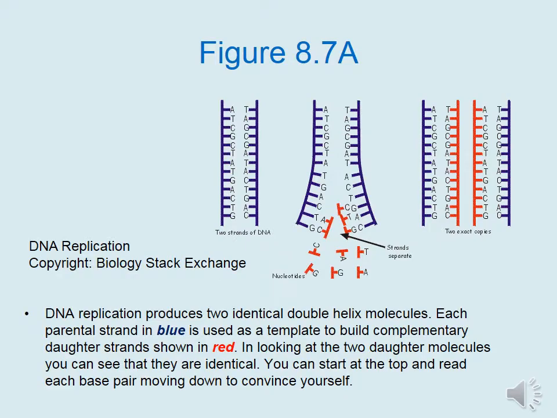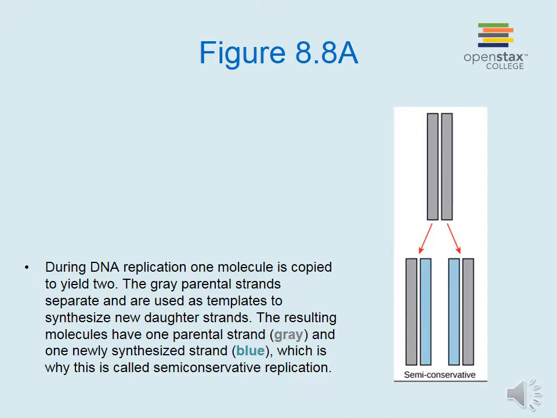DNA replication produces two identical double helix molecules. Each parental strand in blue is used as a template to build complementary daughter strands shown in red. In looking at the two daughter molecules, you can see that they are identical. You can start at the top and read each base pair moving downward to convince yourself. During DNA replication, one molecule is copied to yield two.